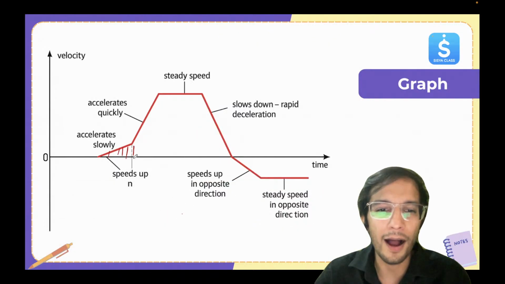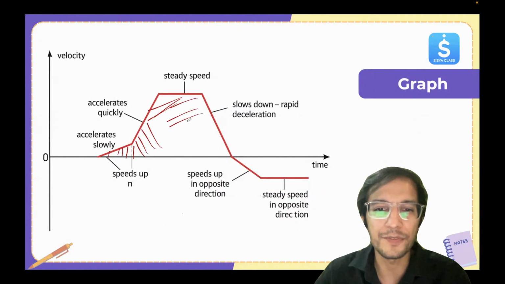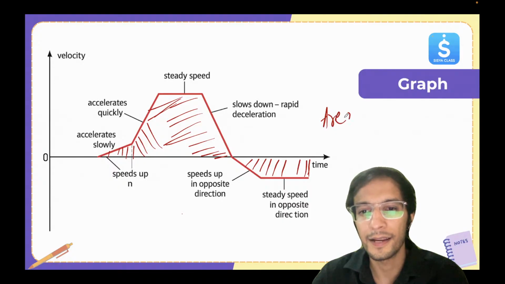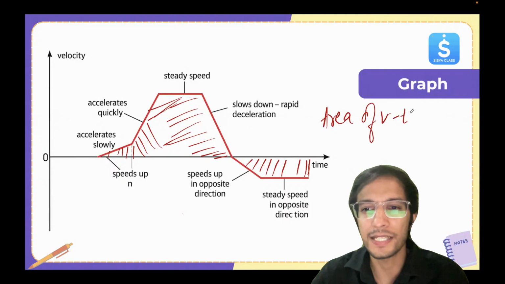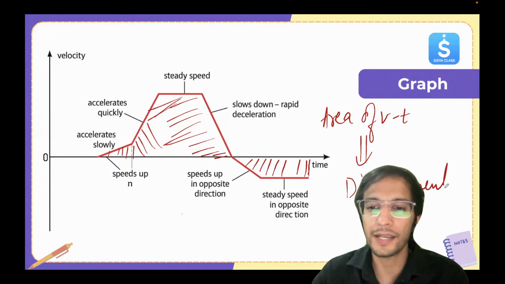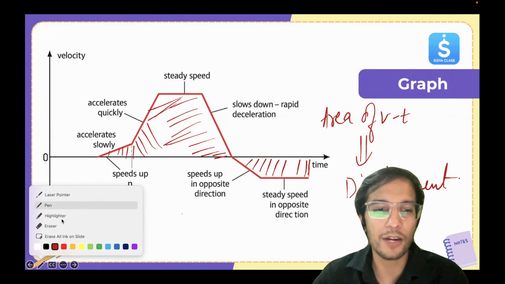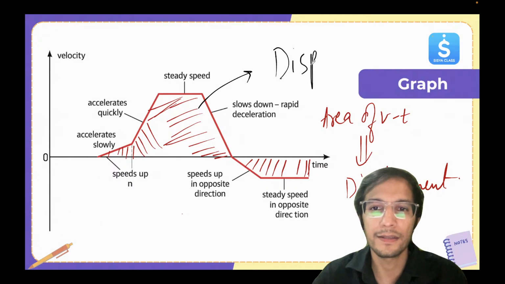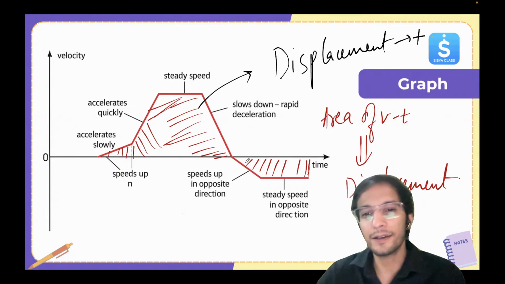What does the area of the VT graph give me? It gives us displacement. Okay, so here you can check one thing. In this case, the first part where the graph is above, displacement is positive. Okay, but when it went down, here it will come out to be negative displacement.